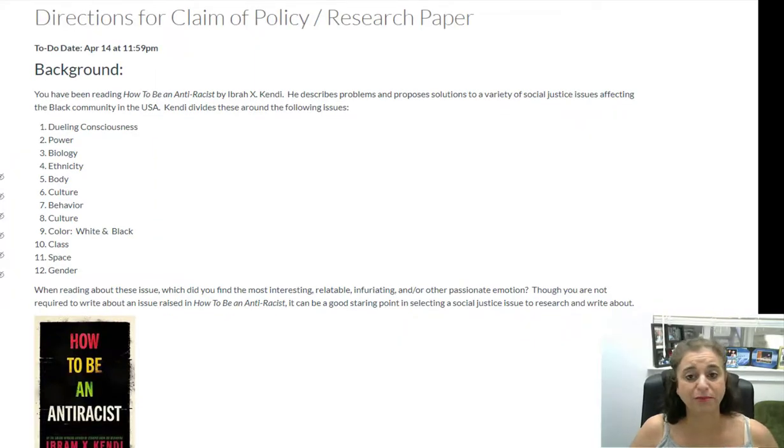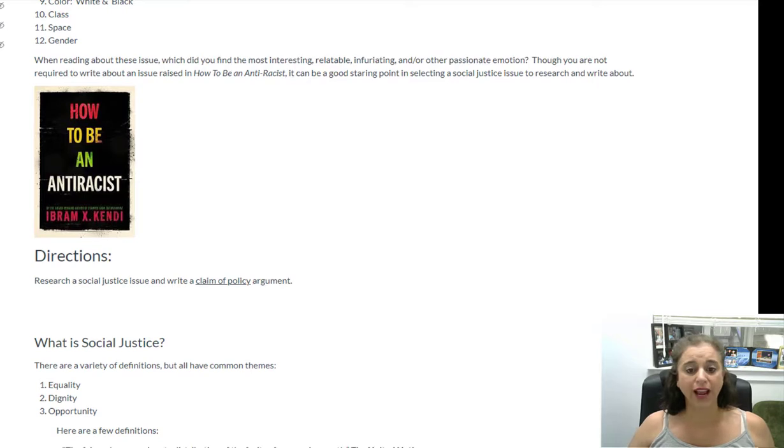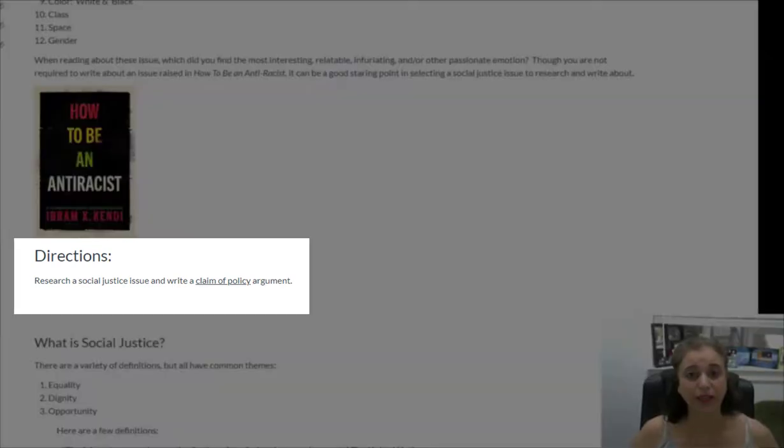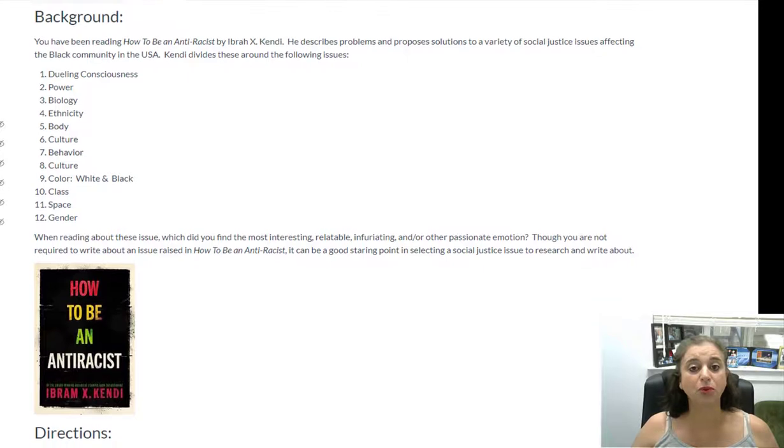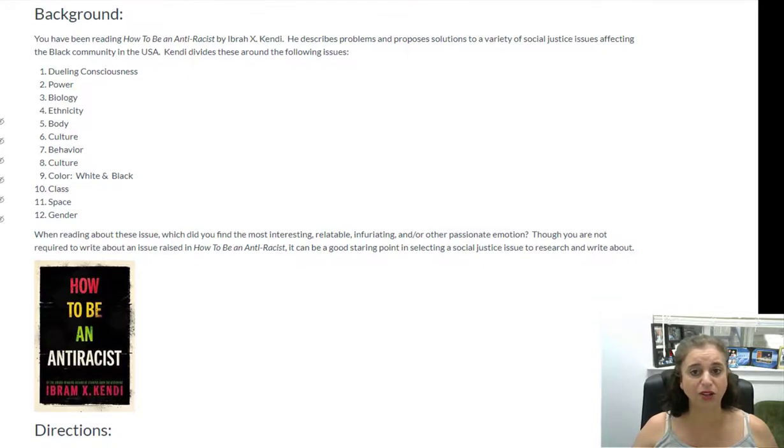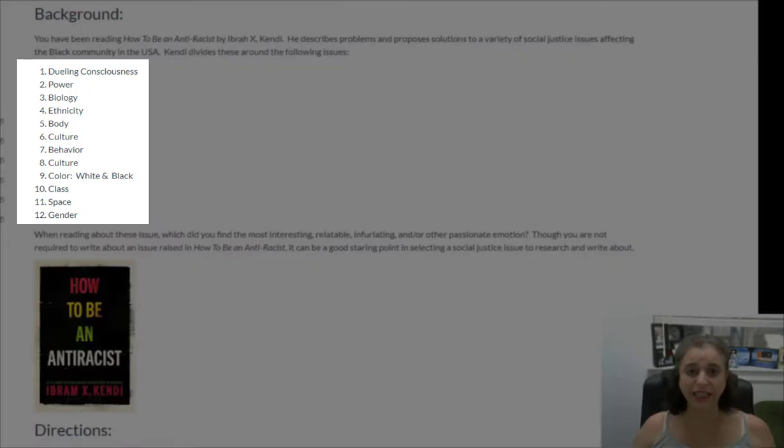The directions begin with some background on the book, How to Be an Anti-Racist, which has laid the foundation for this topic. Your essay is to research a social justice issue and write a claim of policy argument. In How to Be an Anti-Racist, though the book did focus on the Black community, it covered issues of power, biology, ethnicity, body, culture, behavior, color, class, space, and gender.